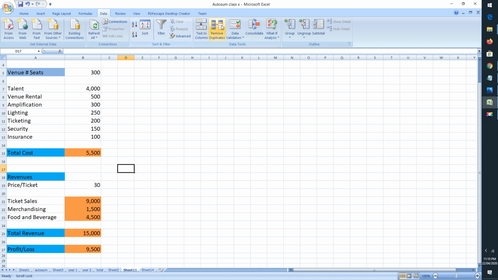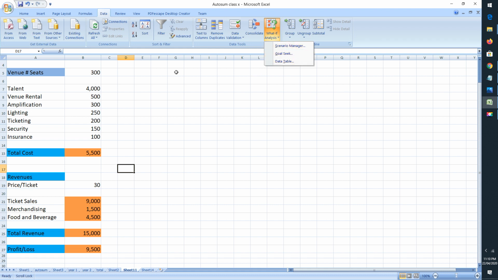So we can see over here in the Data tab, go to Data Tools, there is a term what-if analysis. When you click on the drop down box, you can see here three types of what-if analysis are there. What-if analysis means we can analyze the data. So we can analyze the data using Scenario Manager, we can analyze the data using Goal Seek, and we can analyze the data using Data Table. So today I'll discuss the data analysis using Scenario Manager.